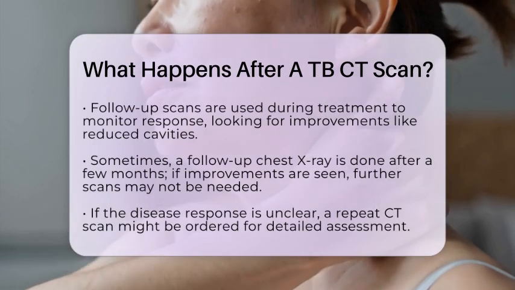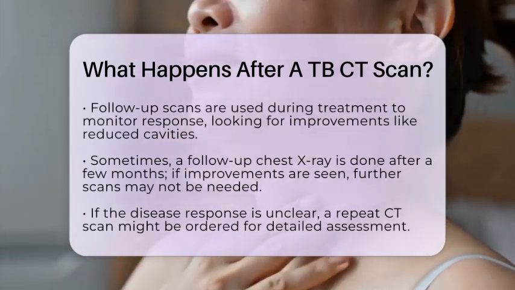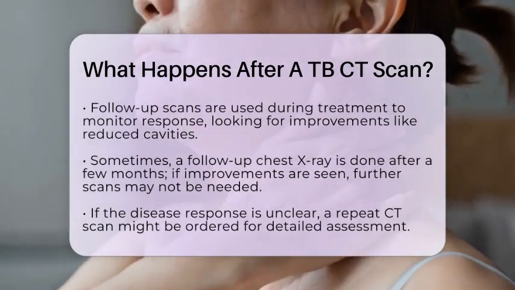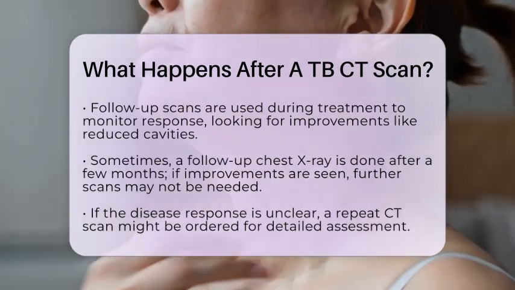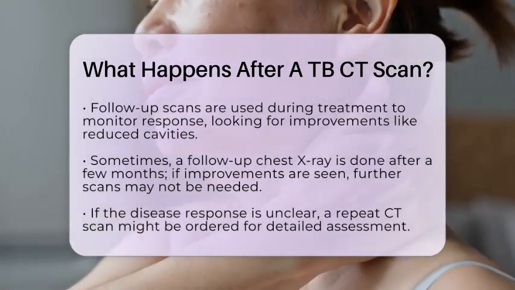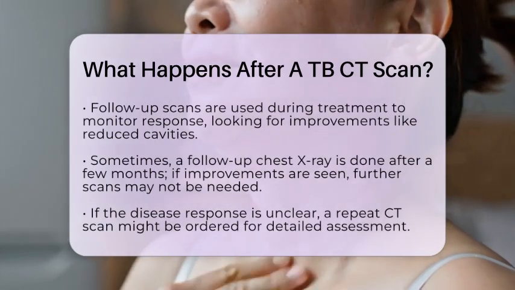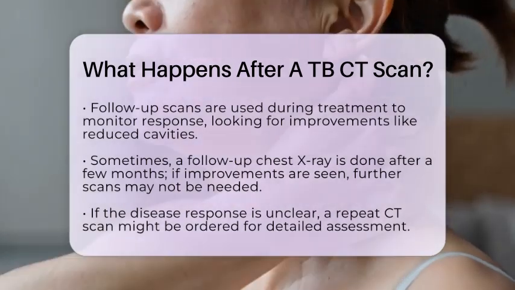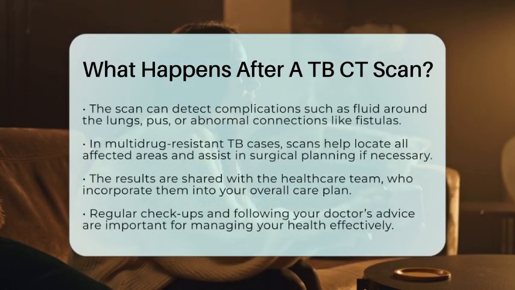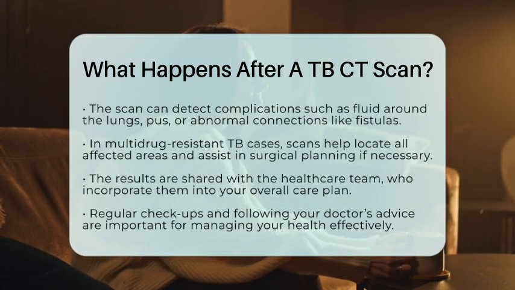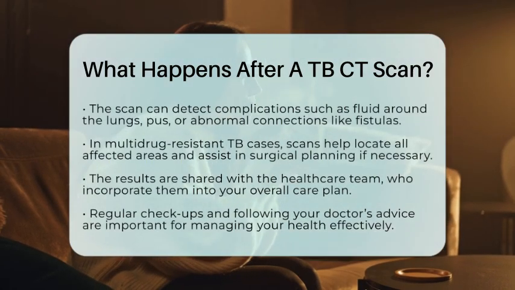The CT scan also helps identify complications. For example, it can detect fluid around the lungs, pus collections, or abnormal connections like bronchopleural fistulas. In cases of multi-drug-resistant tuberculosis with multiple cavities, the scan helps locate all affected areas and can assist in planning possible surgical options if needed.